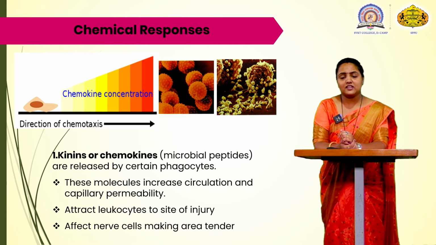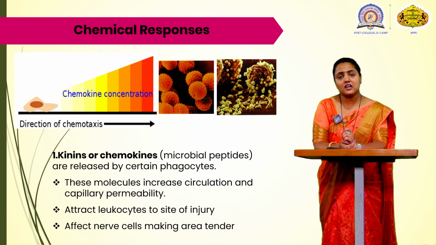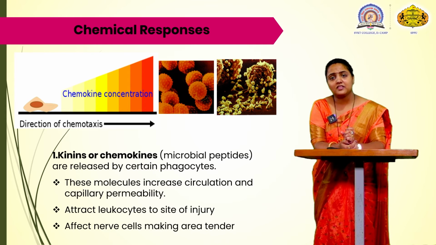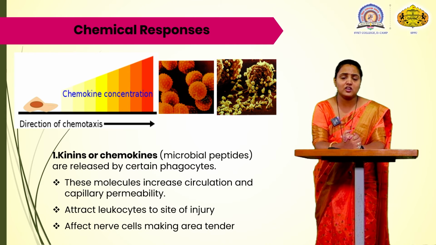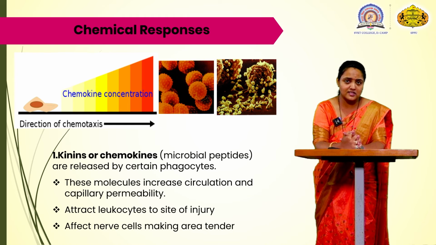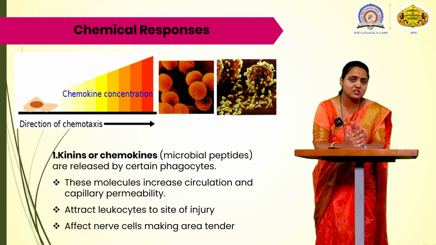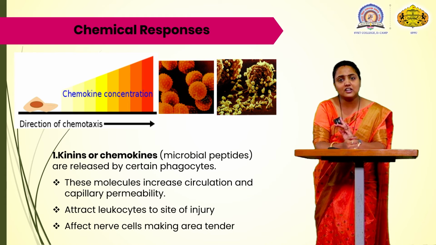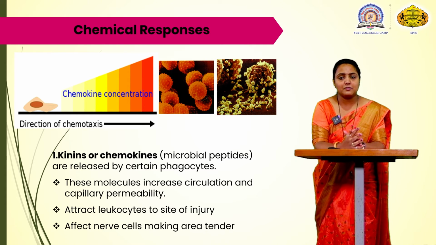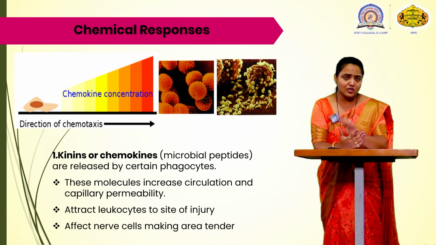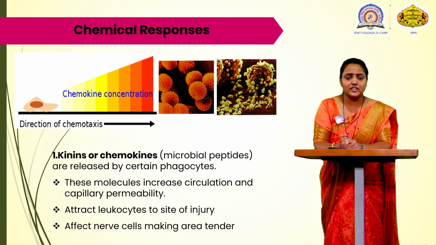Kinins and chemokinins, these are the chemicals present in the body. They are antimicrobial peptides which are released by certain phagocytic cells. When there is no destruction by the lysozyme enzyme, the enzyme releases these chemicals, and these chemicals are used for the killing of the particular antigen.